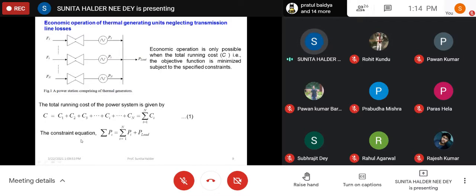Then what is the constraint? What is the condition of operation? Summation of generation.